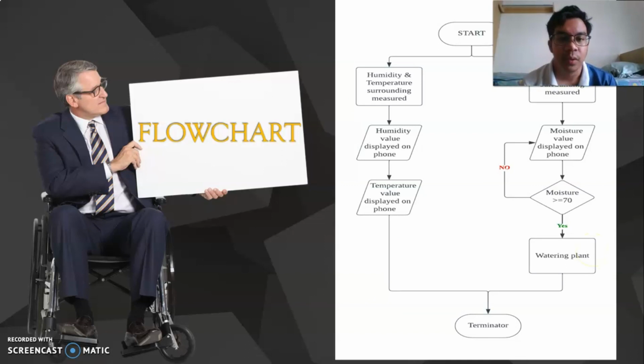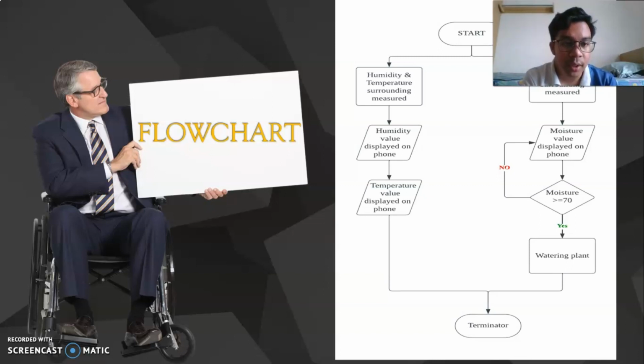Okay, and then for the flowchart, we have a two-way progression. The first one is the humidity and temperature of the surroundings being measured, and the second is the soil moisture being measured in the soil. In this first way, the humidity value and the temperature value will be displayed on the phone, and then it will proceed to the terminator.